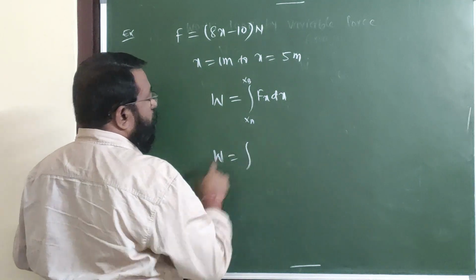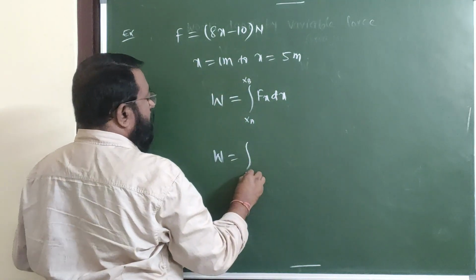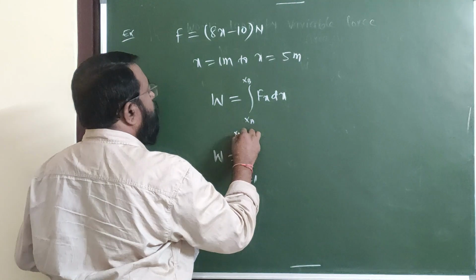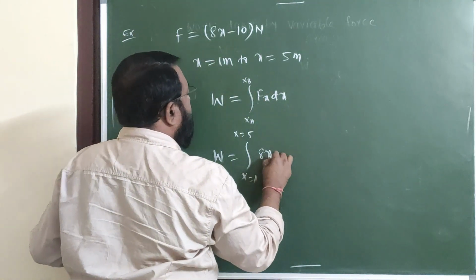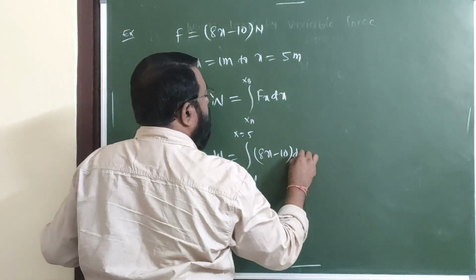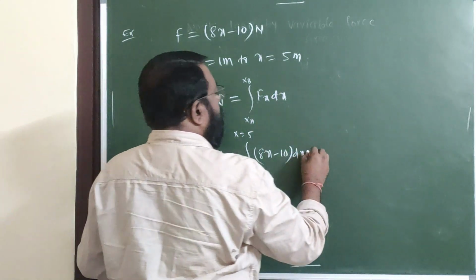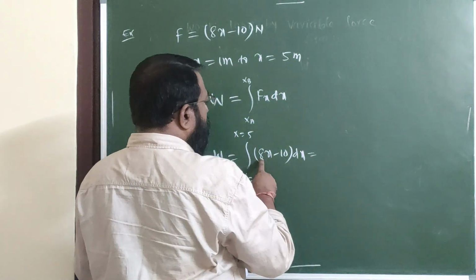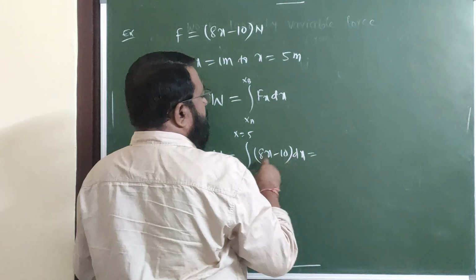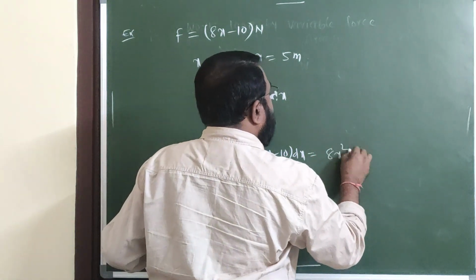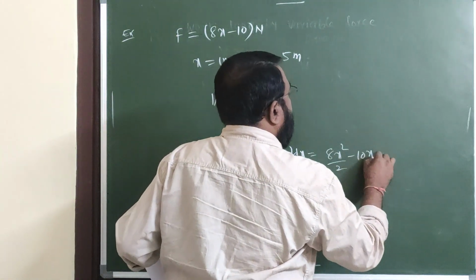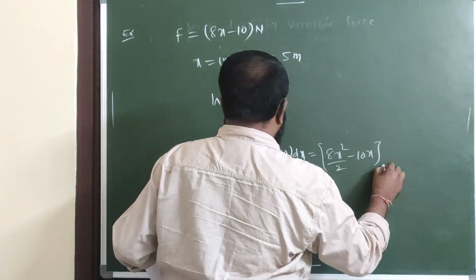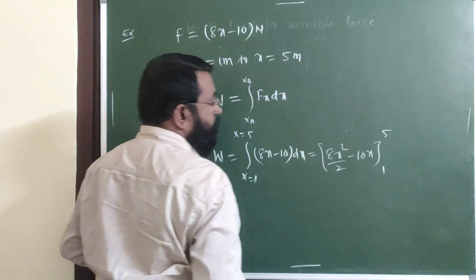Therefore, W is equal to integral from x equal to 1 to x equal to 5 of Fx, what is Fx? (8x minus 10) dx. This becomes 8x square by 2 minus 10x, limits 1 to 5.